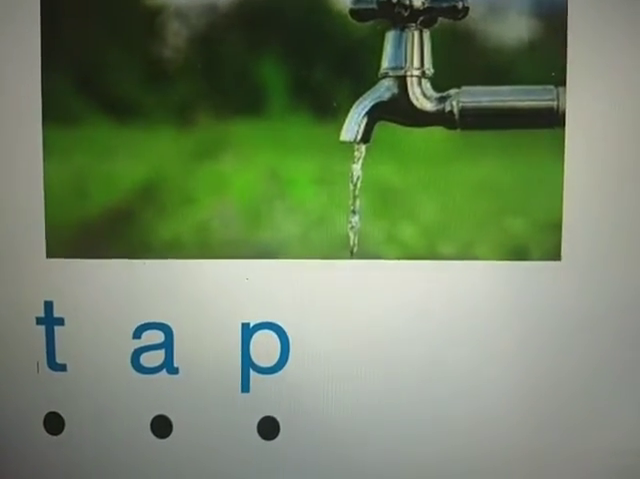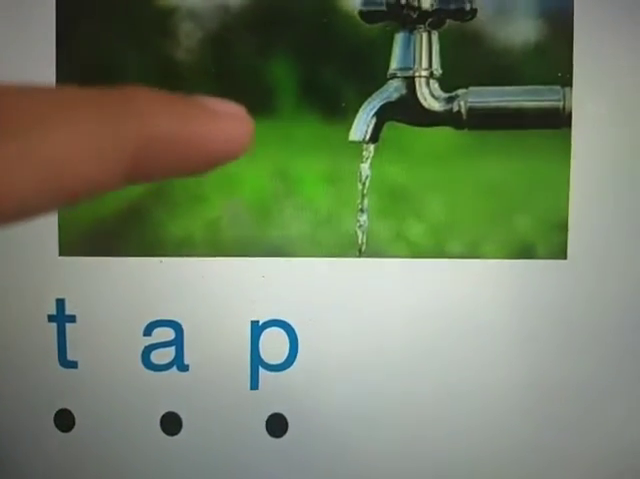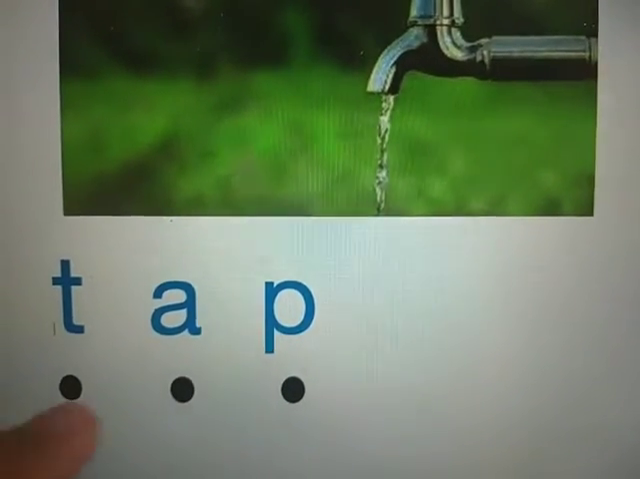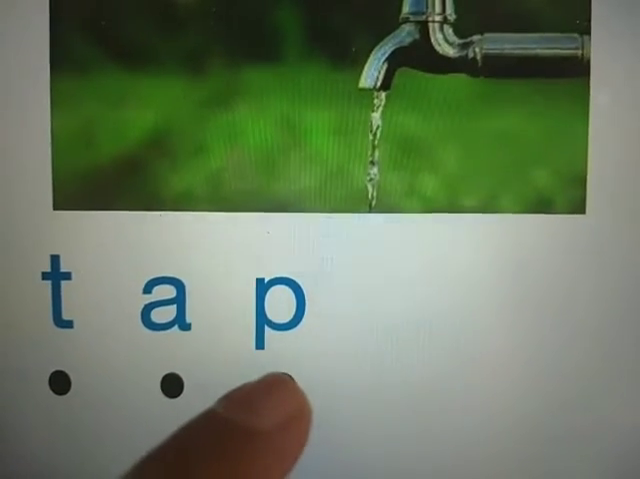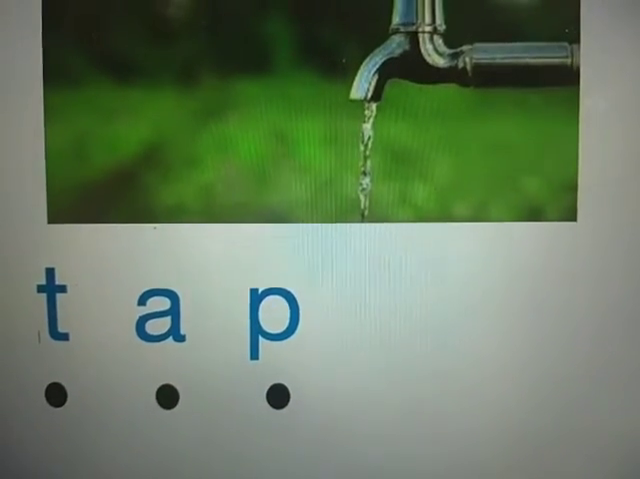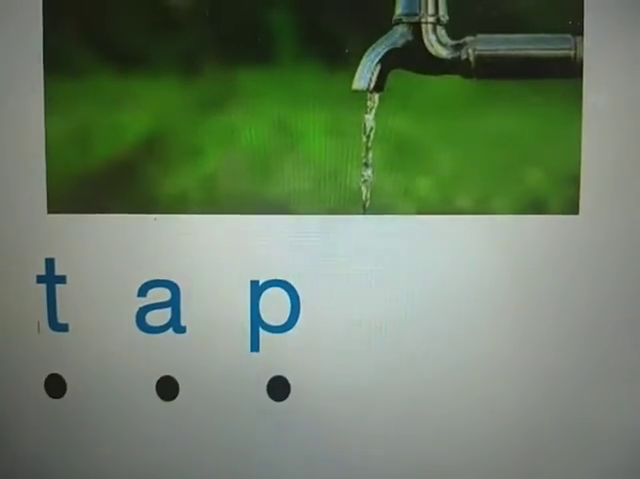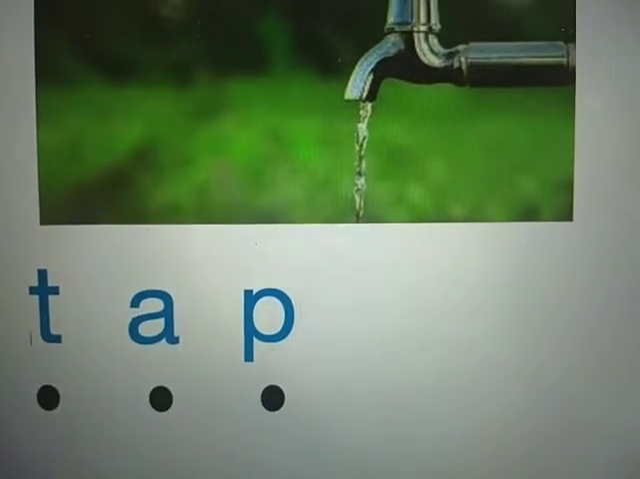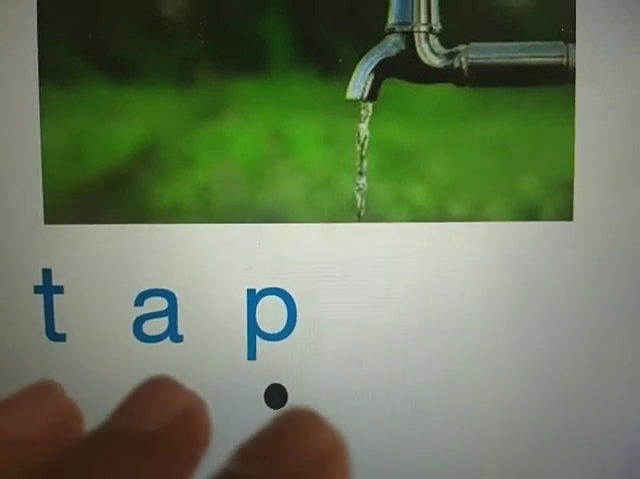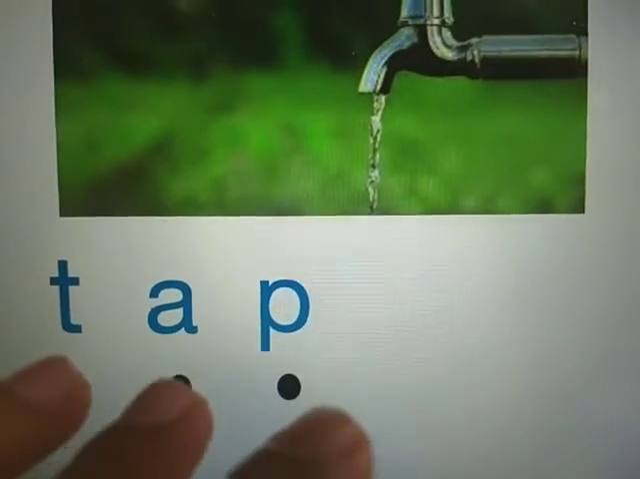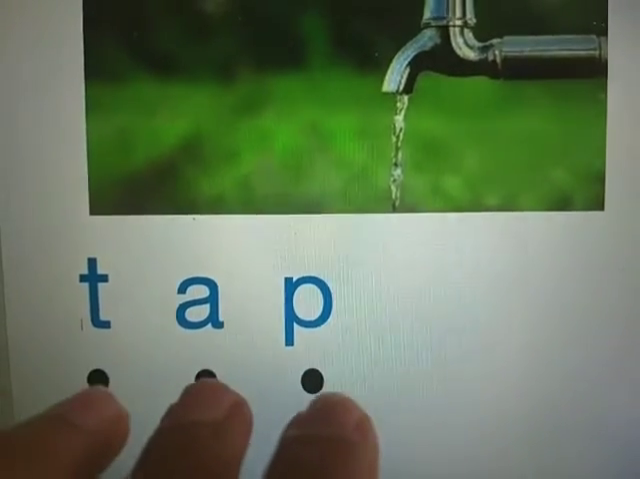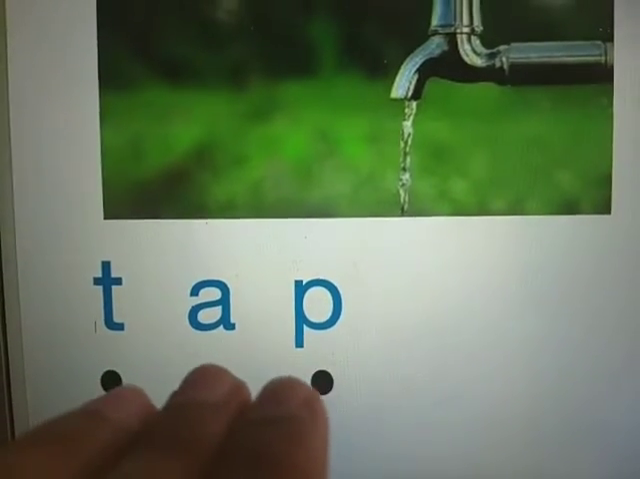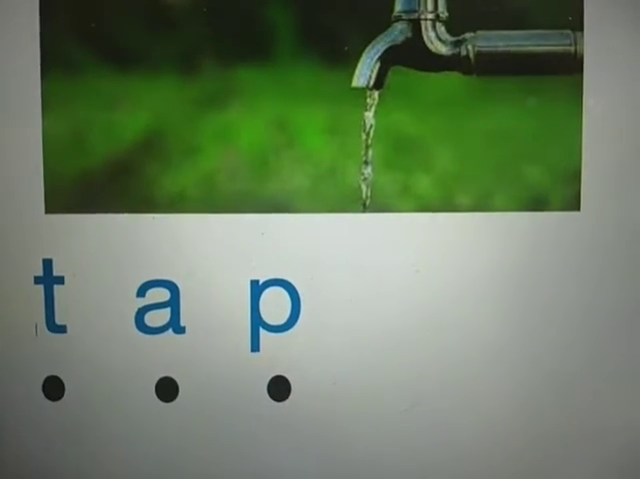So as we can see here, this is a picture of a tap. I've written the sound tap, t, a, p. This word tap consists of three sounds. It is made up of three sounds. When these three sounds came together, they made the word tap. What are the three sounds that came together? T, a, p. See, three. T, a, p. These three sounds came together to make the word tap.